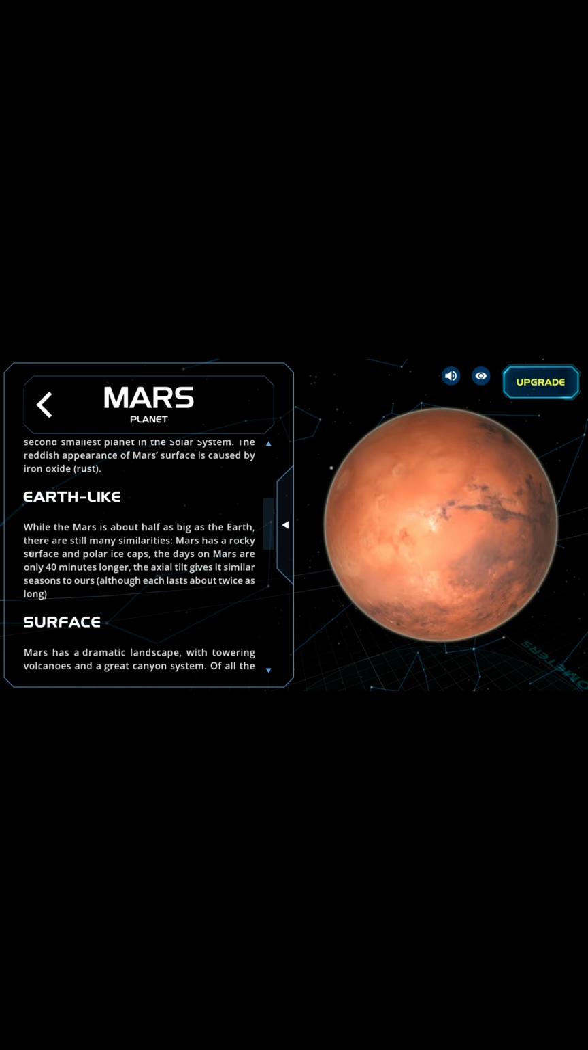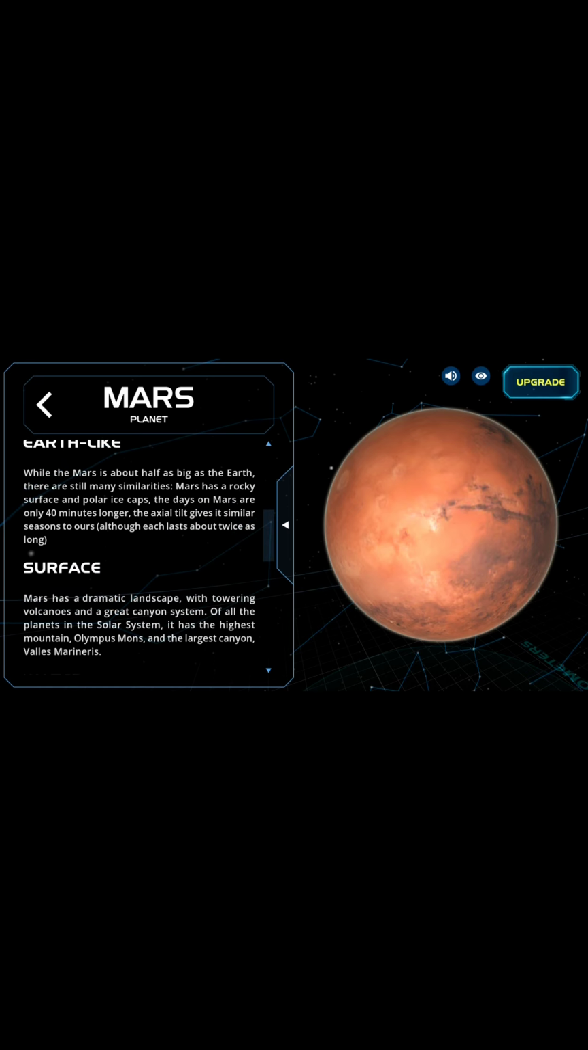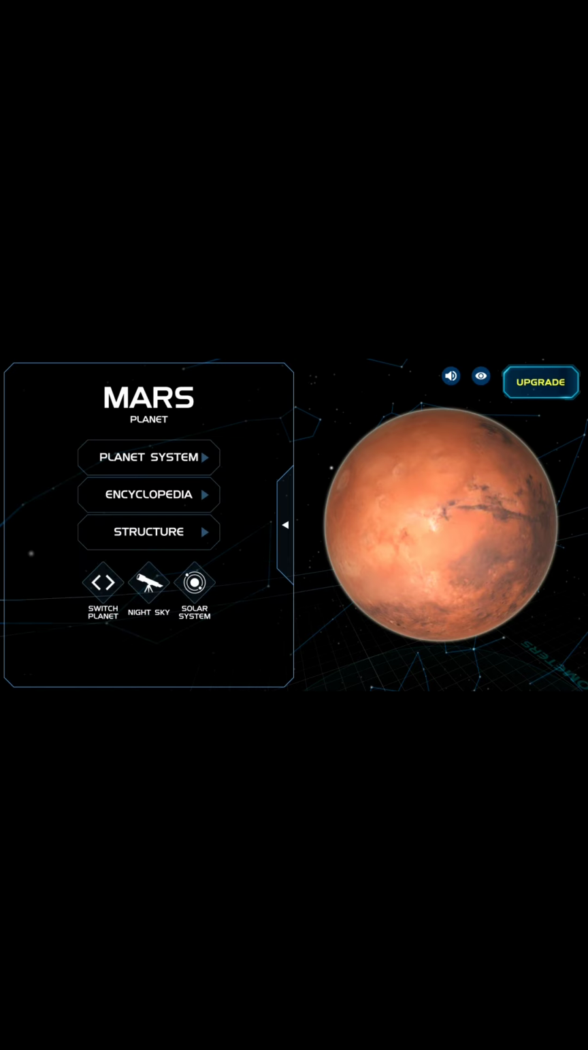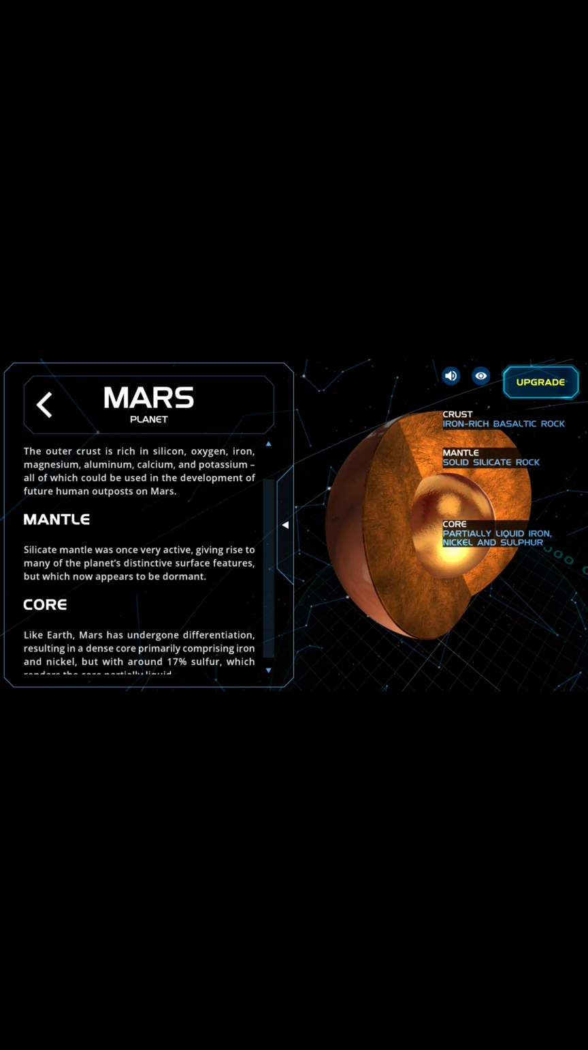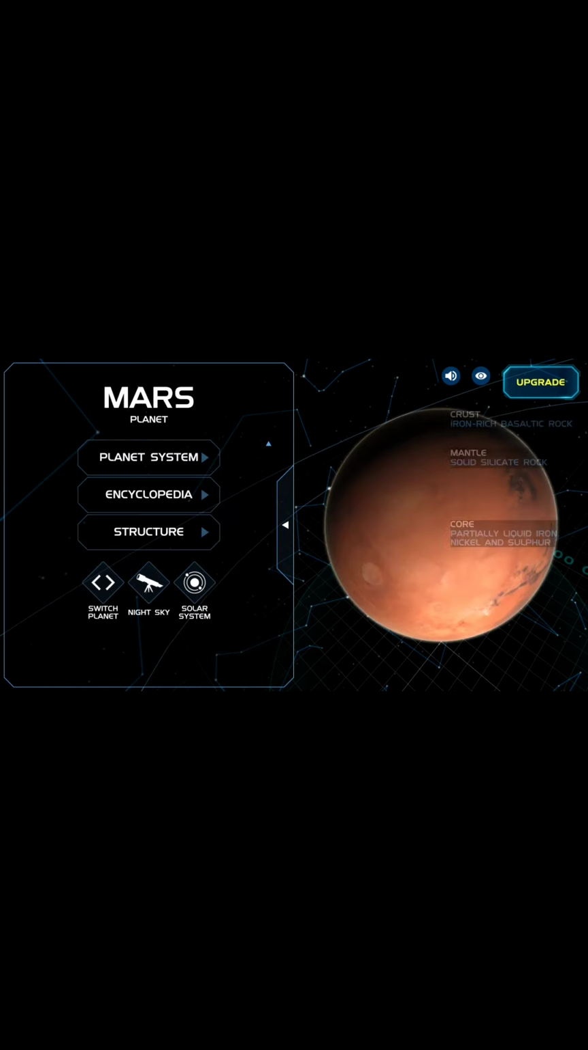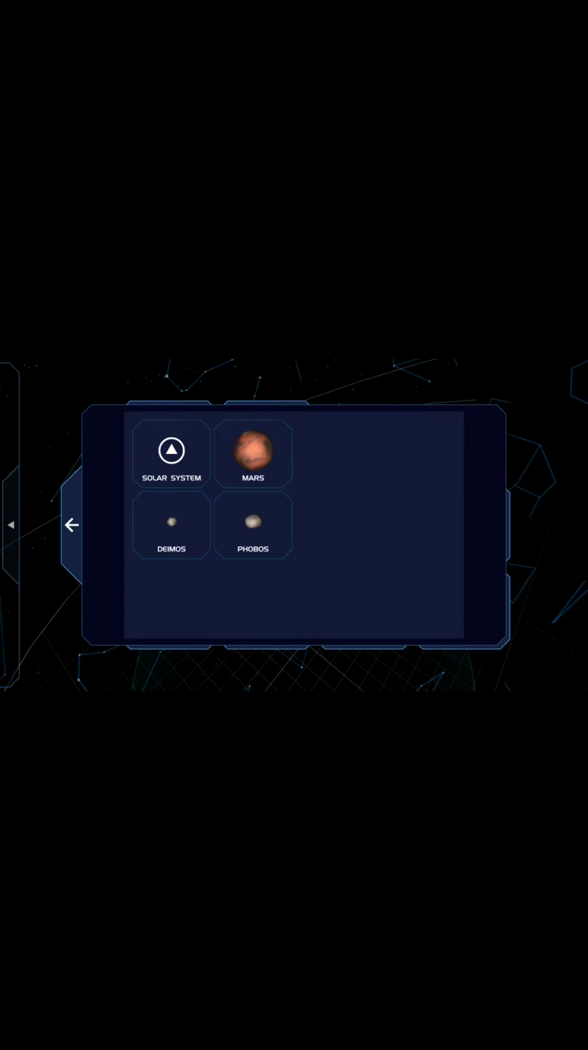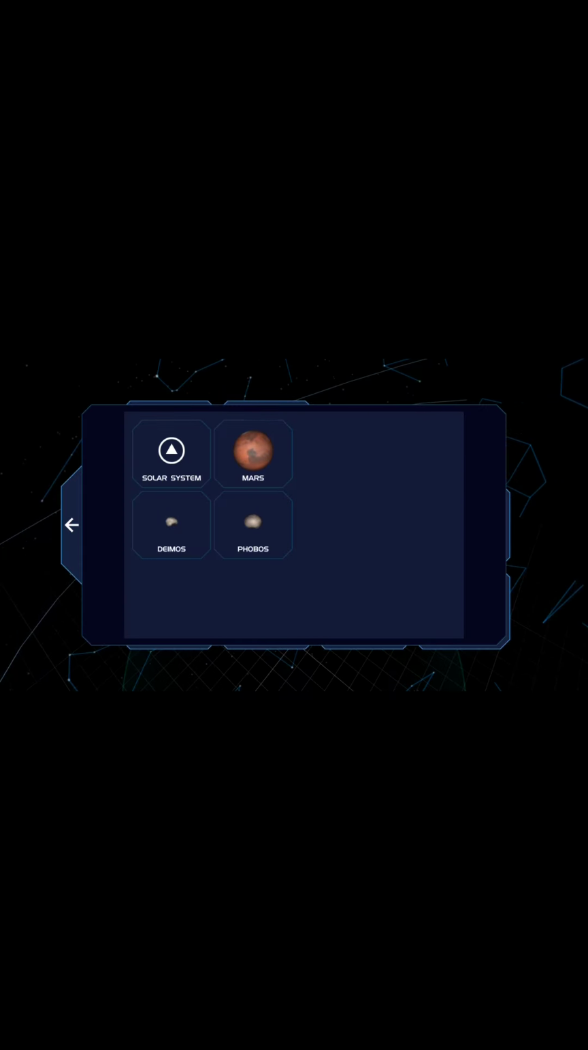It is half as big as Earth, and it is mostly rock and polar ice, meaning there is a lot of ice. Okay, then we'll see about structure. It has three layers: crust, mantle and core. This all I will tell you later. I don't have much time. I will explain. And Mars has two moons.